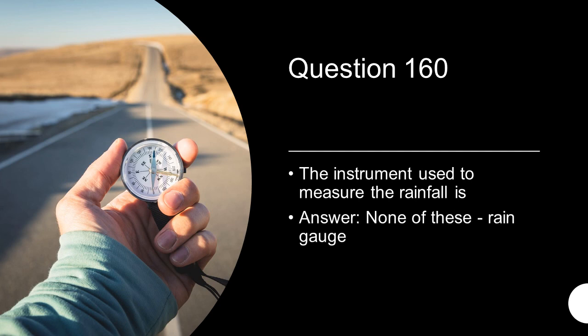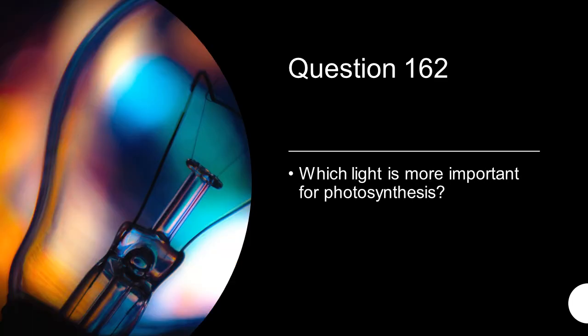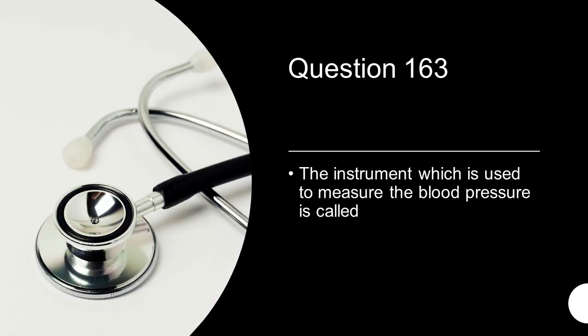The instrument used to measure the rainfall is? None in the given option was correct. The answer is rain gauge. Which blood group is rare in the human body? AB negative. Which light is more important for photosynthesis? Red light and blue light. The instrument which is used to measure the blood pressure is called